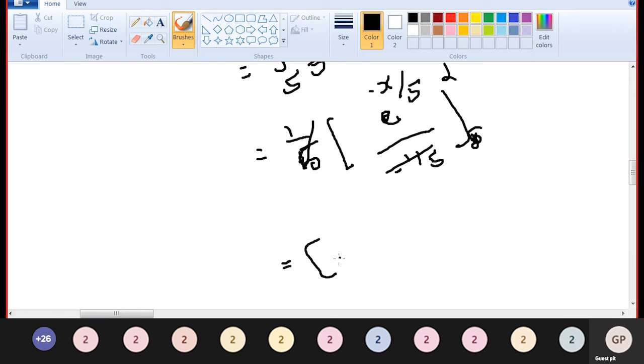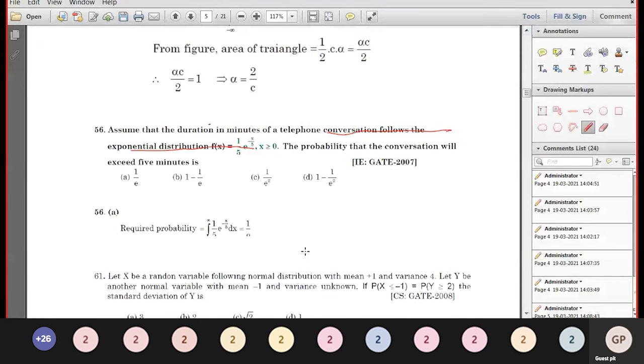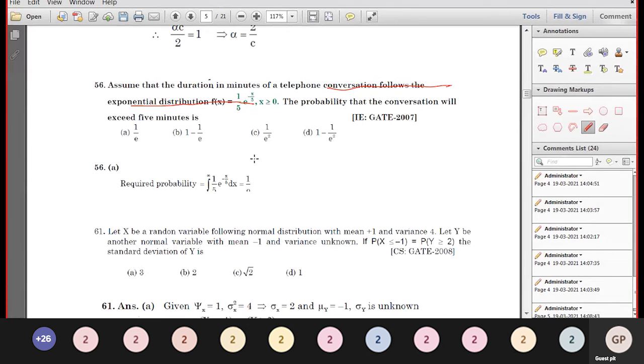First putting the upper limit, e to the power minus infinity is 0, minus, so minus minus becomes plus, e to the power with x replaced by 5, so 5 divided by 5, is equal to e to the power minus 1. So e to the power minus 1 is nothing but 1 by e. That is, option A is the correct answer.